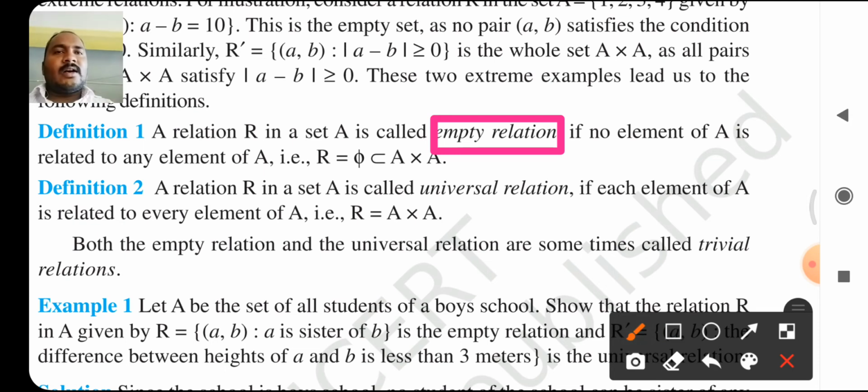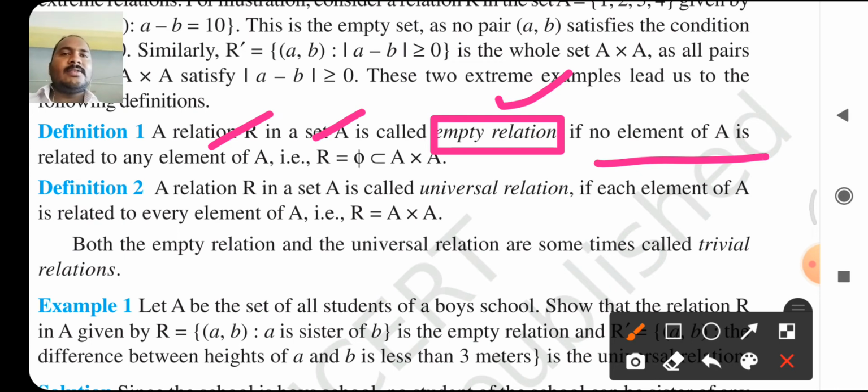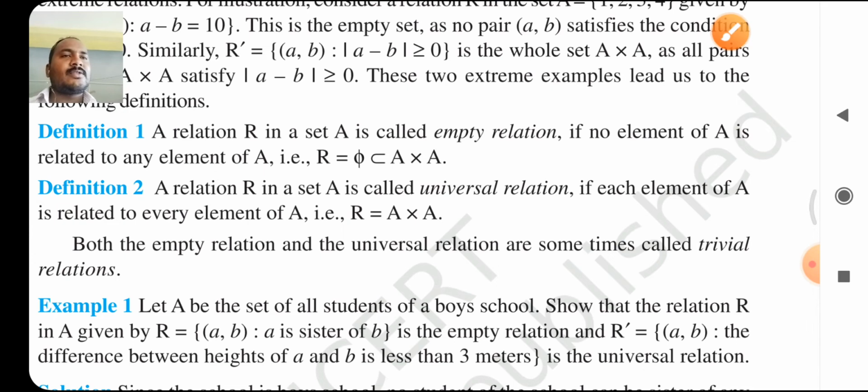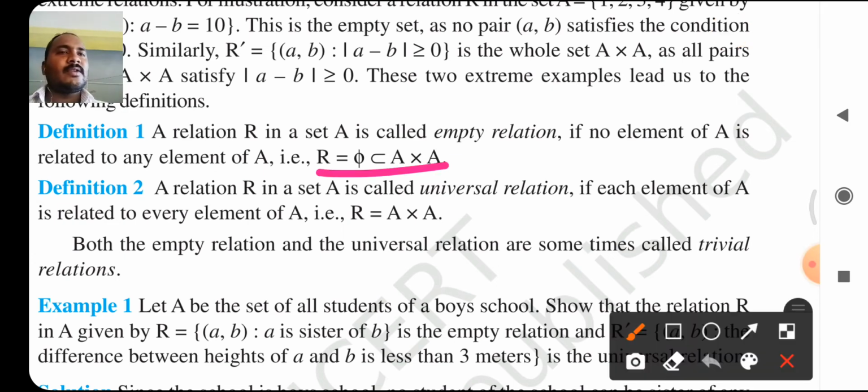A relation R in a set A is called an empty relation if no element of A is related to any element of A. That is, R = empty set, which is a subset of A cross A. This is the definition for empty relation.